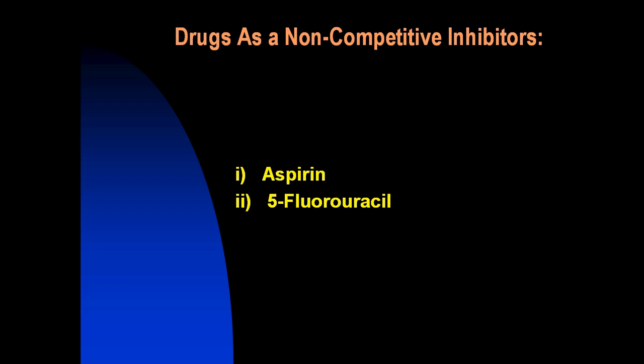By inhibiting thymidylate synthase, fluorodeoxyuridylate is unable to convert deoxyuridine monophosphate into deoxythymidine monophosphate and blocks the synthesis of DNA.